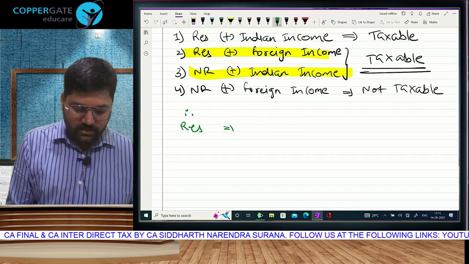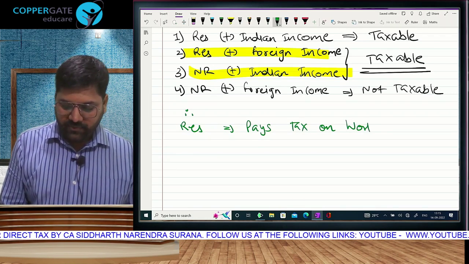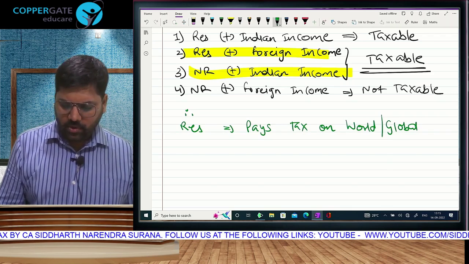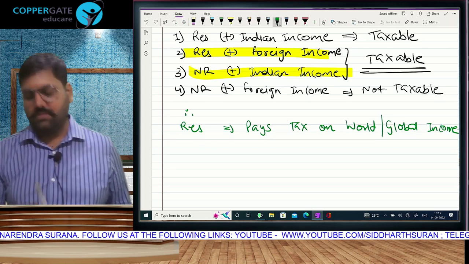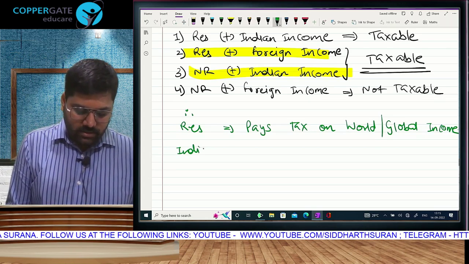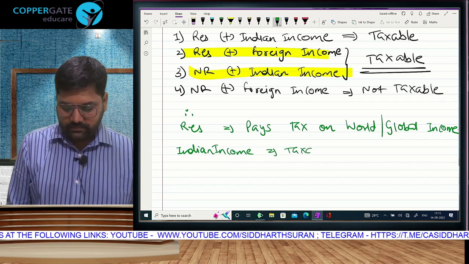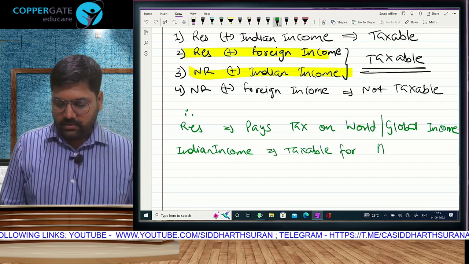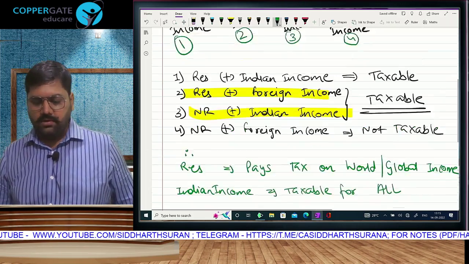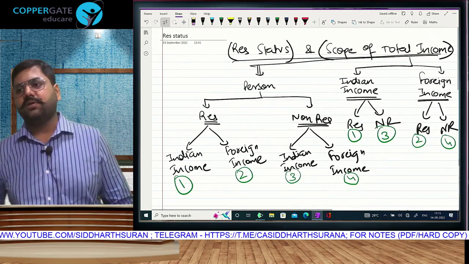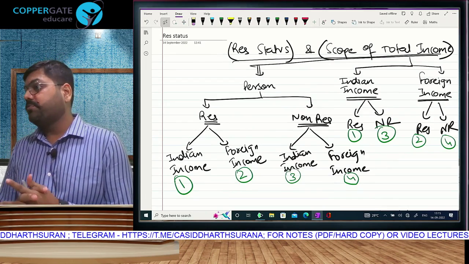A resident pays tax on world or global income. Global income. So Indian income or foreign income, which income will be taxable for a resident? Both. And second line, Indian income is going to be taxable for everyone. Resident or non-resident, doesn't matter. That's a short summary of the second chapter that we have just started, which is the chapter residential status and scope of income.